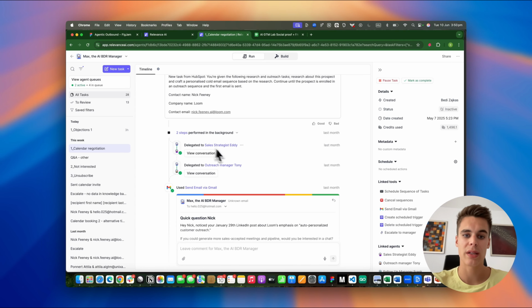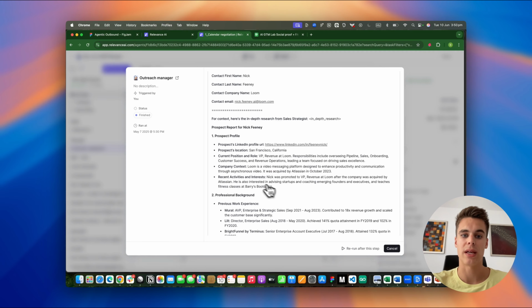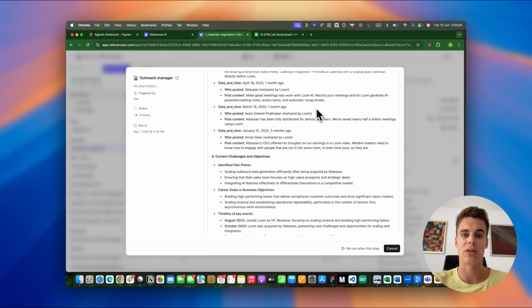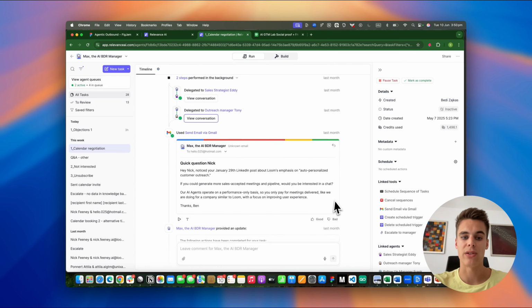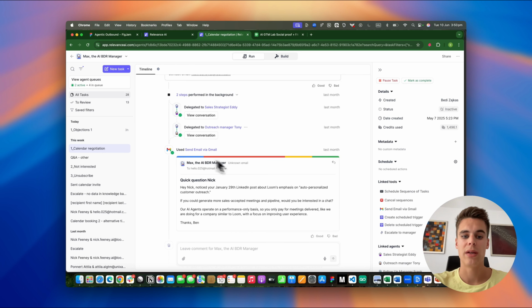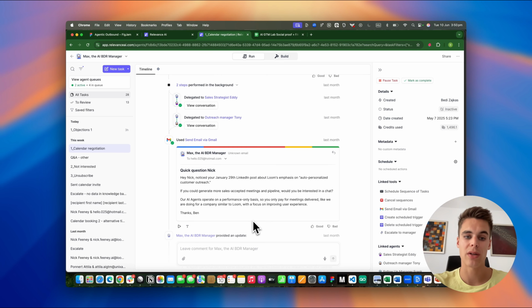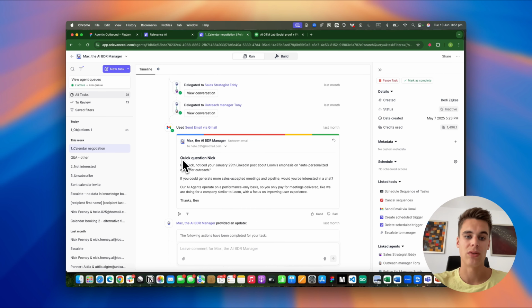And so eventually Max, the parent agent, was able to pass all this research to the outreach manager. Here you'll see that we have messaged this sub-agent with the in-depth research and some other details here, like the instructions and the contact first and last name. And this agent has generated a hyper-personalized cold email sequence that the parent agent eventually has sent out. And here you can see the first email touch that we have sent out to Nick.